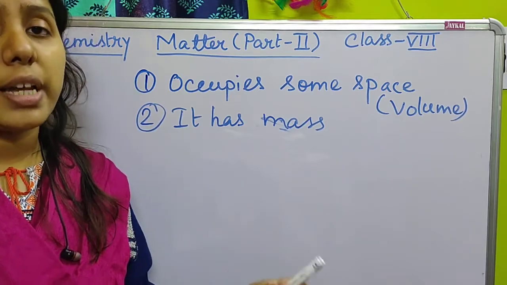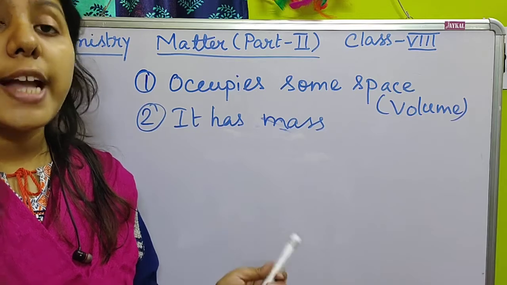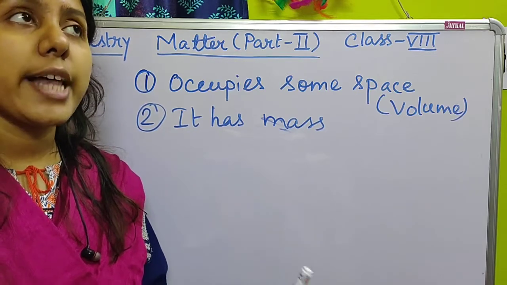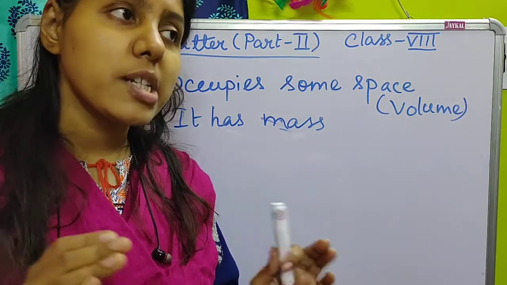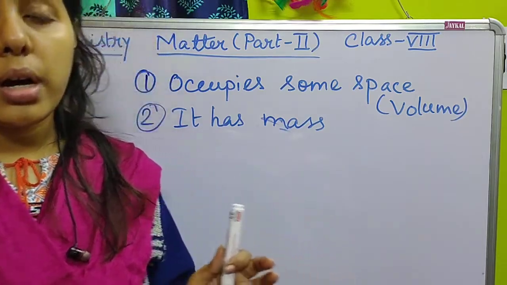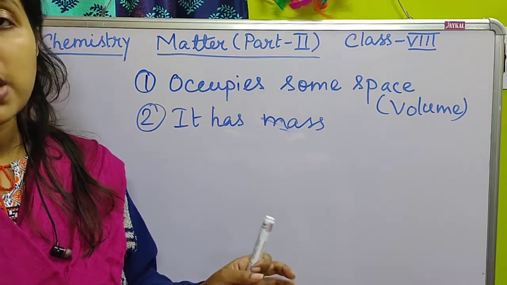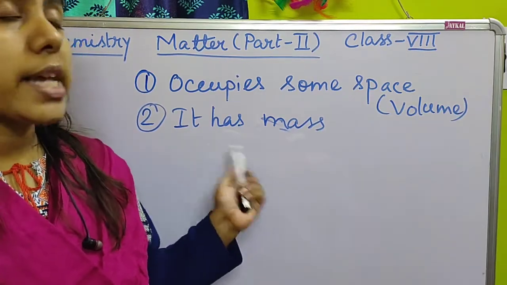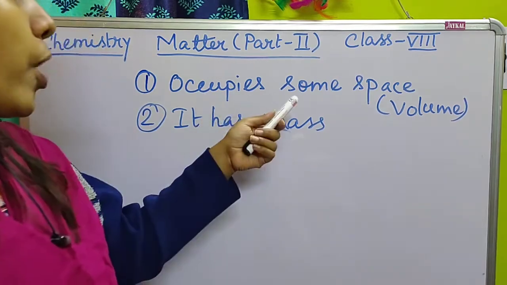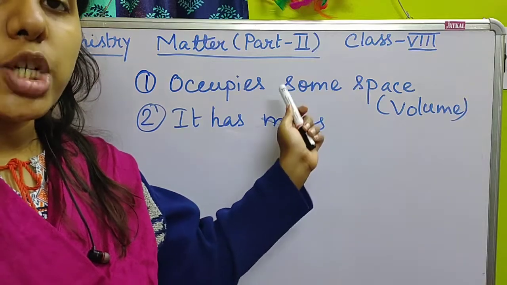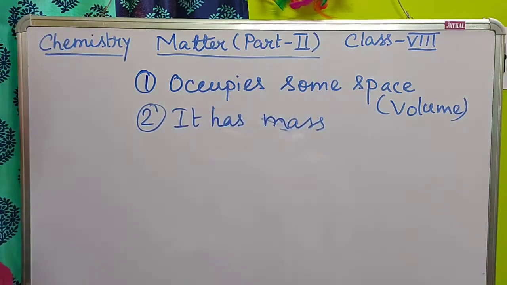Water also has some mass, air also has some mass. All the gases that are present in the air also have some mass, though it is very small in value, but still all of them carry a certain mass. So therefore the second point of matter is it has mass. The first point is it occupies some space or volume. Second is it has mass, and number 3 is